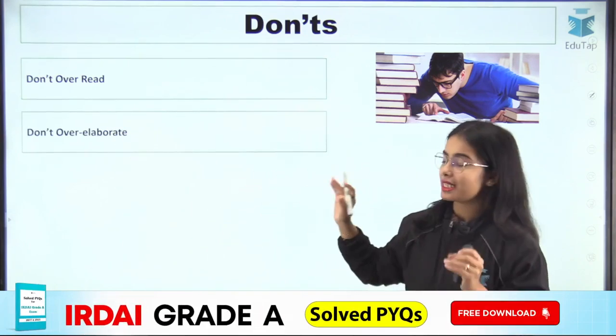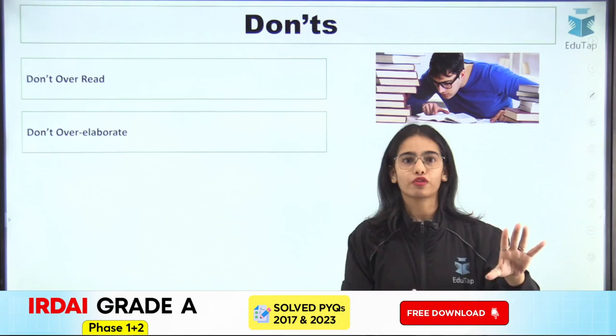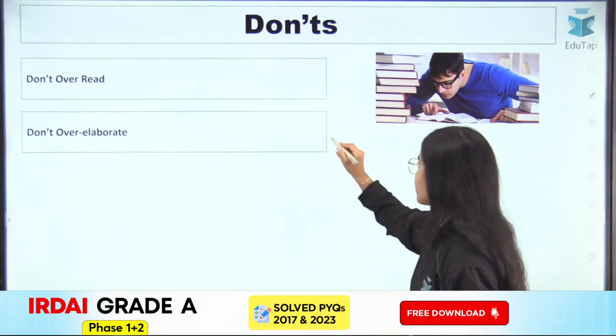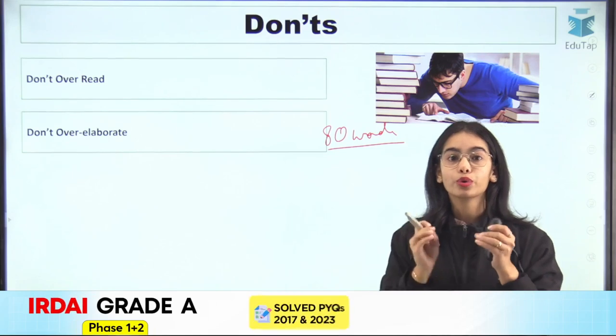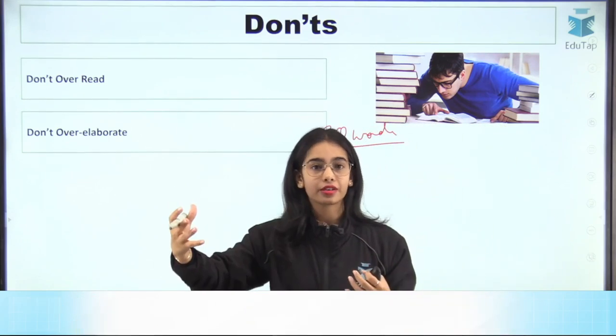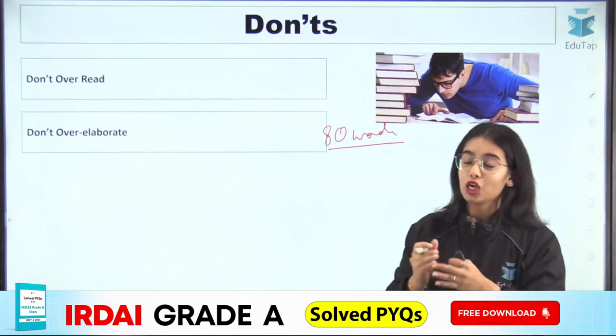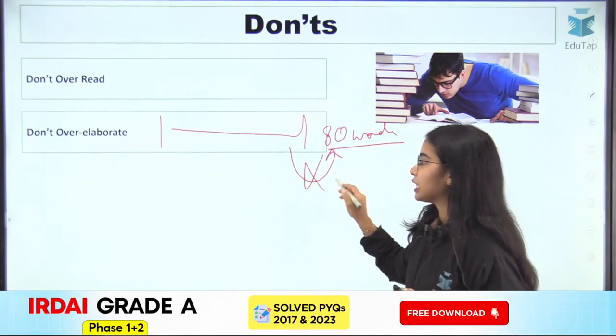Don't over elaborate. Sometimes, let's say I am very well read on Bima Sugam. I have a lot of information, and if the Bima Sugam question comes in 80 words, but I am so well read, I want to write everything about Bima Sugam. So I will be writing 250 words, 300 words. So that should not be done. Over elaboration, over extension should not be done.